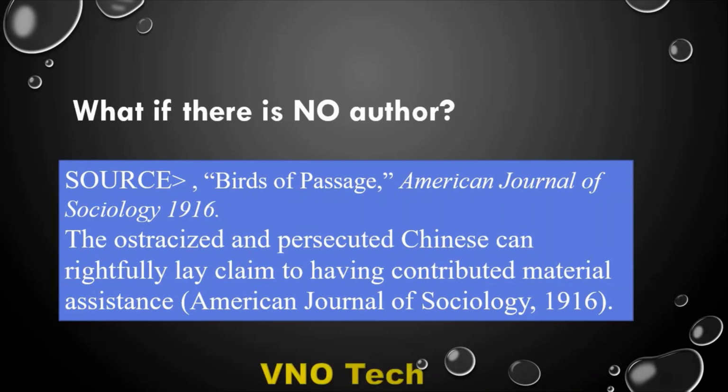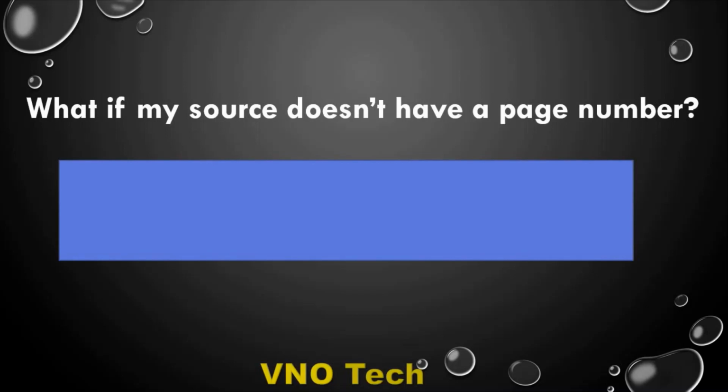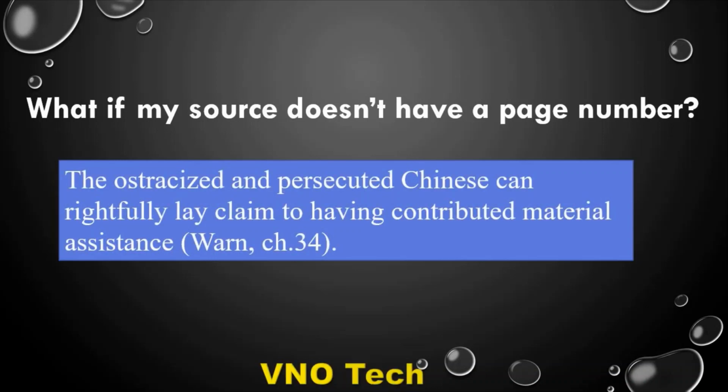Otherwise, let's proceed to the last question. What if my source doesn't have a page number? The source you are using might not have one. Maybe you're using YouTube videos, or another source that does not have page numbers. What should you do? When you realize that your source doesn't have a page number, it may have chapters. It might even be a recording or a video, which has minutes. Identify the specific part where you retrieved your information.